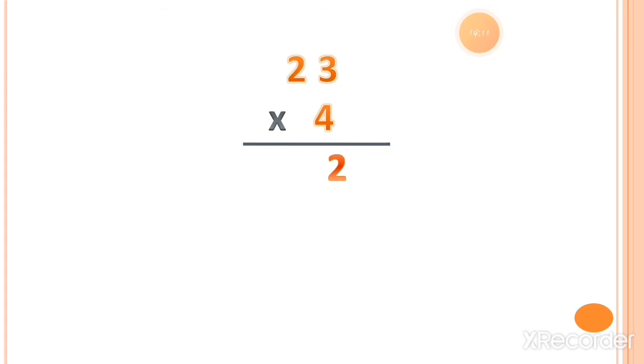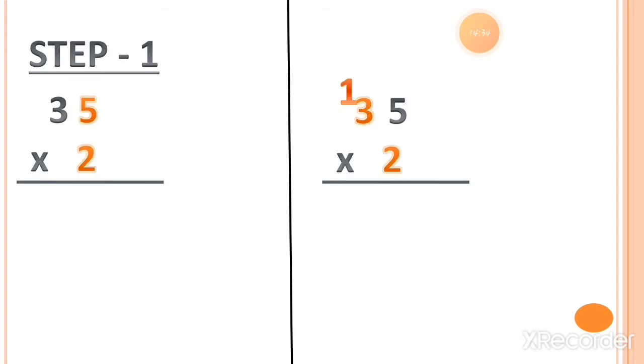From the 12, 2 is the ones value, so we write 2 under the ones column, and 1 moves as a carry forwarded number to the tens column. Now 4 twos are 8. You have to add this one into the 8. So 8 plus 1 is equal to 9. So the final answer is 92.